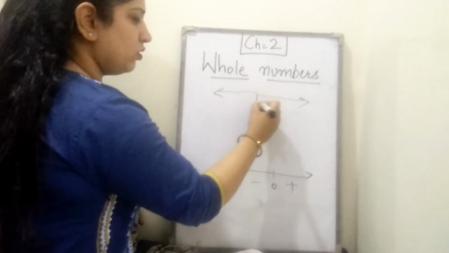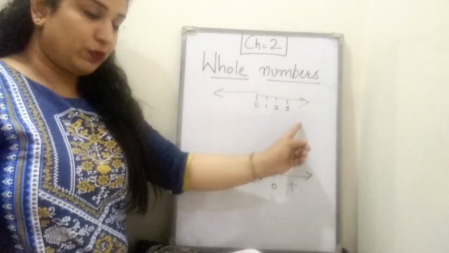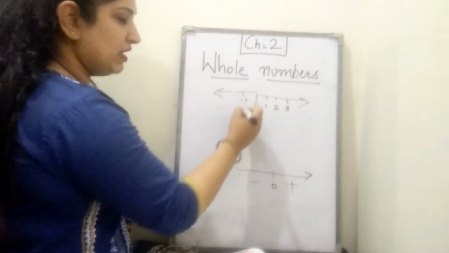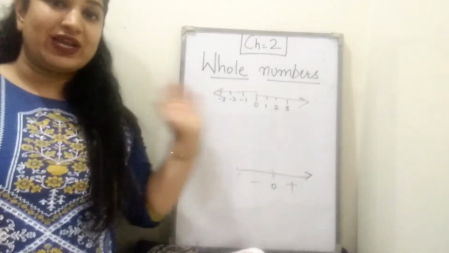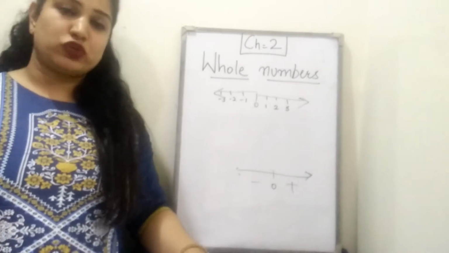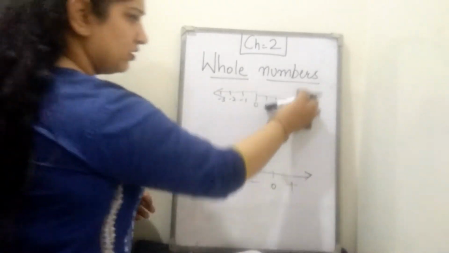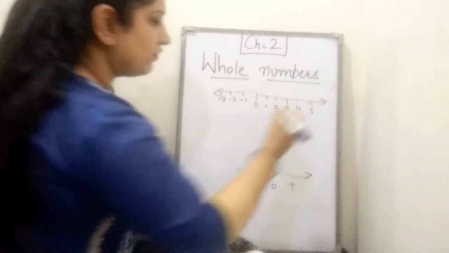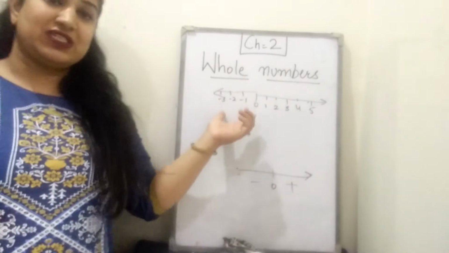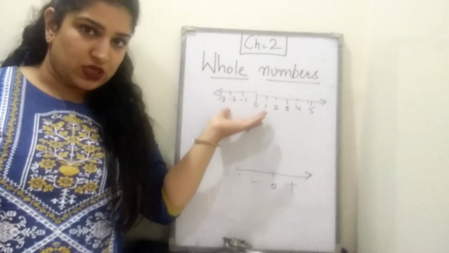See, 0, here 1, 2, 3, equal gap you have to take, and this side will be -1, -2 and -3. If you want to extend it, for example, you have to show +5, then just extend it. See, now this is 4, this is 5. Clear? So this is a number line, you can extend it because this is a line. So this is number line.